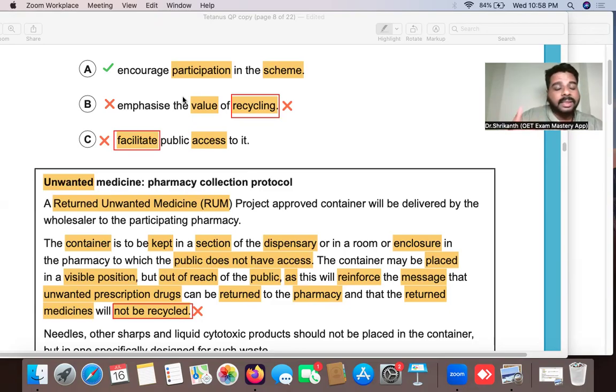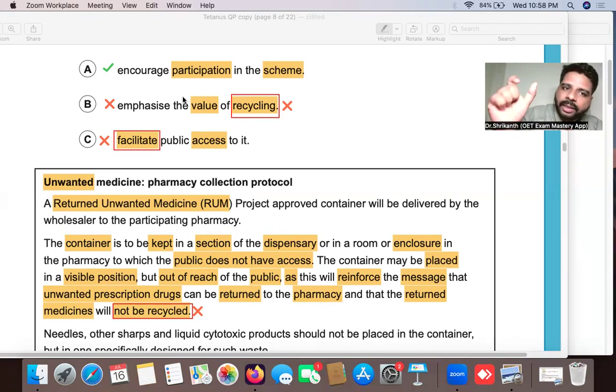even if you don't understand why A is the answer, this is very, very common. They will not make it extremely easy for you to understand, okay, this is the correct answer. So that's what I told you, this is an advanced type question. So in advanced type questions, even if you find it very difficult to choose the correct answer, what you can do is you can bring in the elimination strategy.